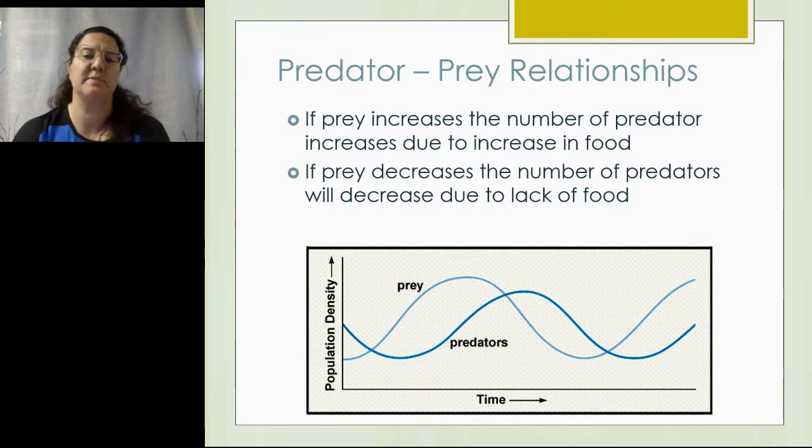So, one of the relationships between organisms is the predator prey relationship. If the prey number increases, typically the number of predators will increase afterwards due to an increase in food. So, the offspring have a greater chance of survival because their parents can provide them with more food, or there's just more food in the environment for them to access. If the prey numbers decrease, the number of predators will soon decrease again due to lack of food. And then this relationship will continue. Once the predator number decreases, there's less pressure on the prey, and then their number will increase again.